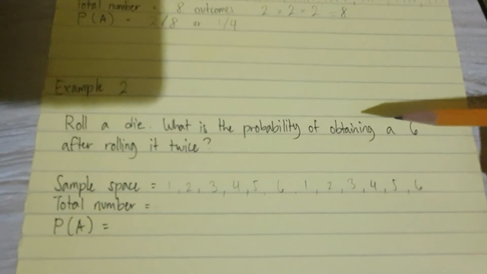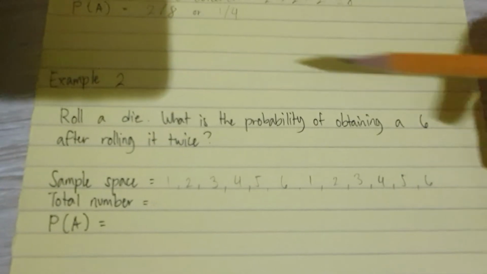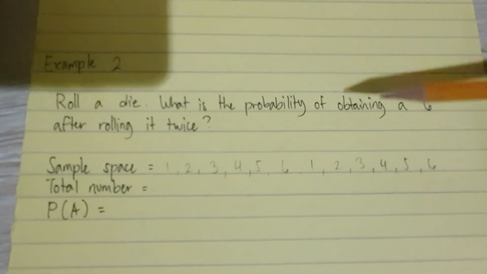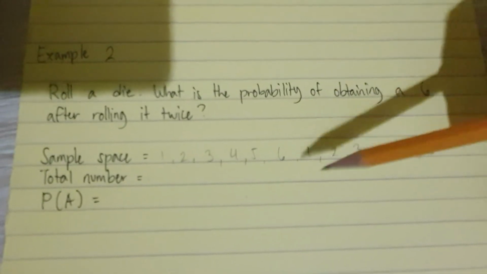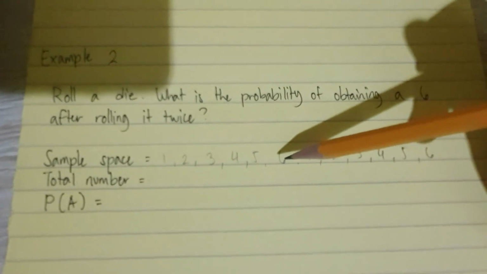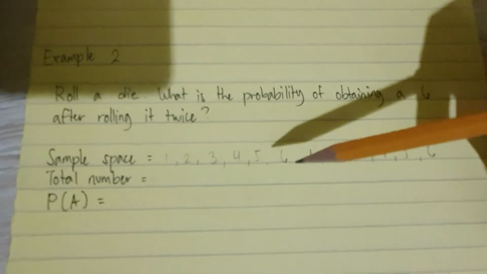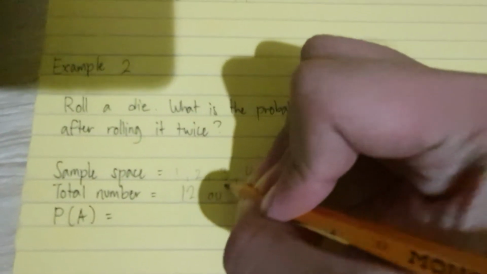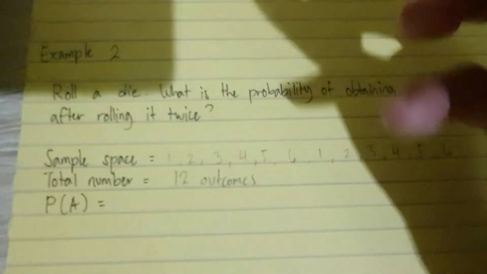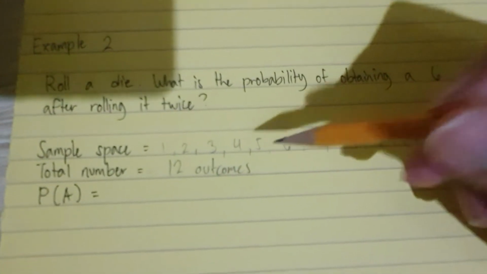So the probability of obtaining a 6 after rolling it twice. There are two outcomes of obtaining 6. The total number would be 12 outcomes because there are 6 sides of a die and you roll it twice.